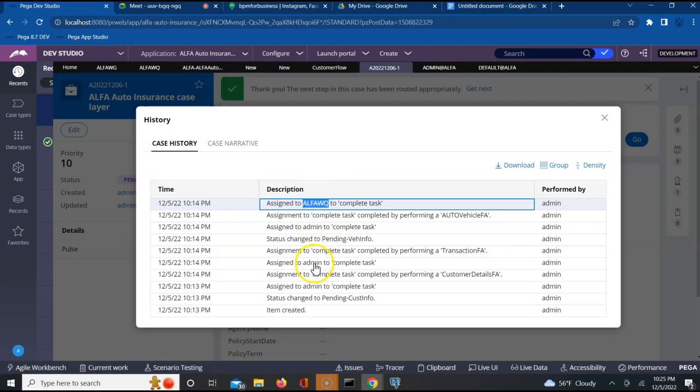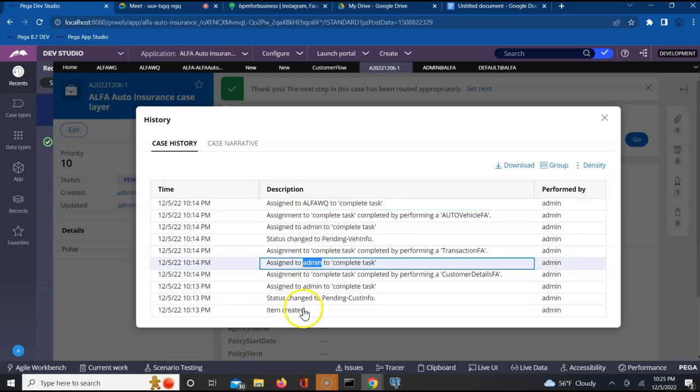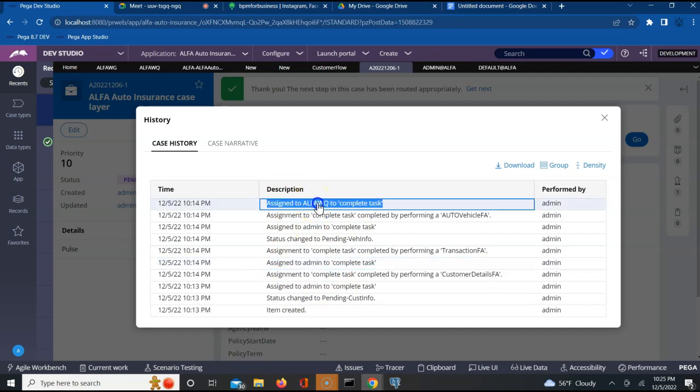This is like the front desk team was working on one of the cases, and then he assigned this particular task because this assignment was to be completed by the cleaning team, and the cleaning team has a different work queue. He has assigned it to the cleaning team work queue. Does it make sense, guys?